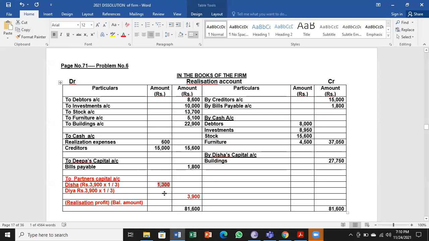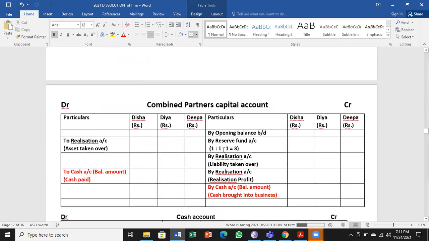So I am taking those values over here. Equal sharing. So 1,300 each. That is the realization profit shared among the partners.